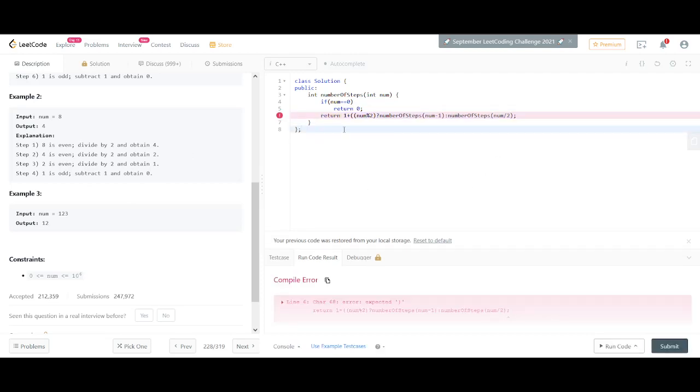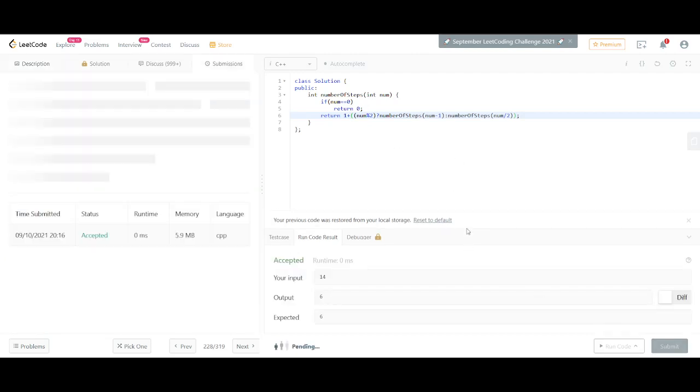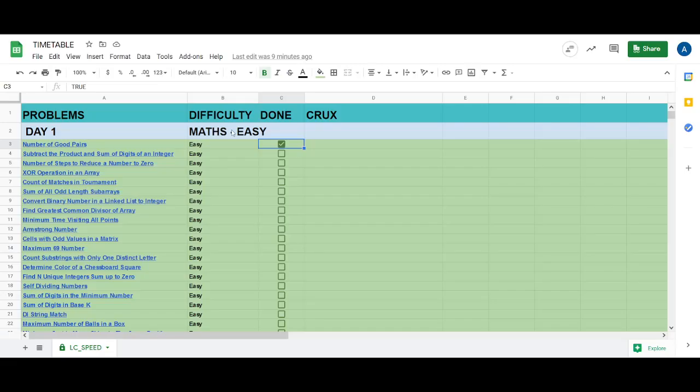call. This seems an error. Okay, so bracket, I guess. Bracket. Yeah, I think this will work now. For 40, it's fine. Try for, yeah, so it's getting submitted. So I think the solution is fine and clear. And now we can move on to the next solution. Next question.